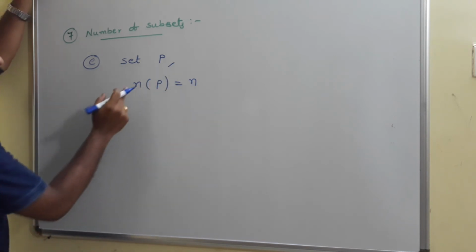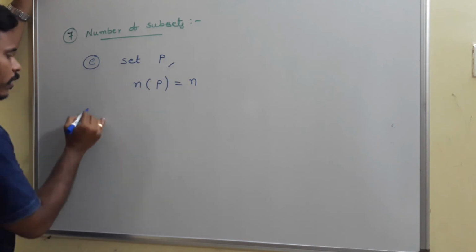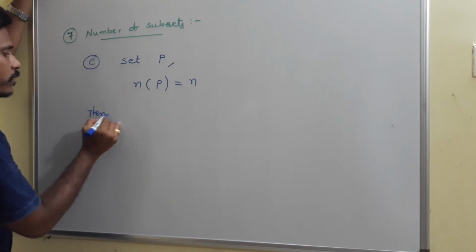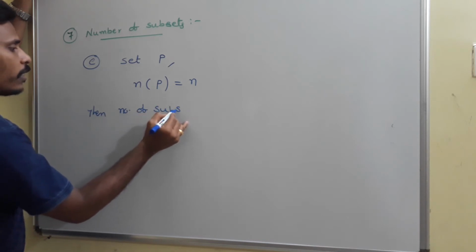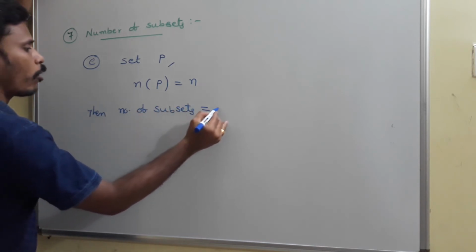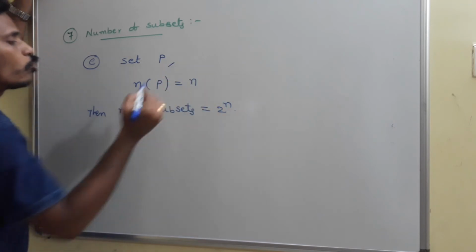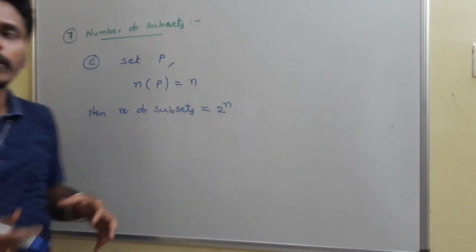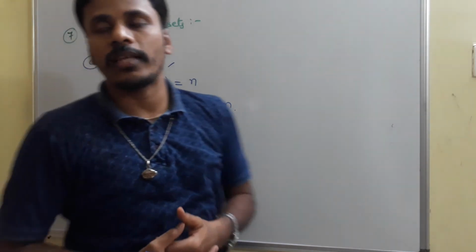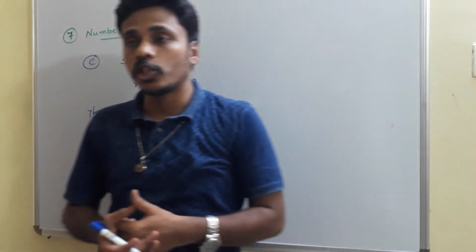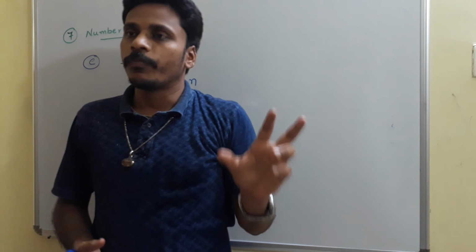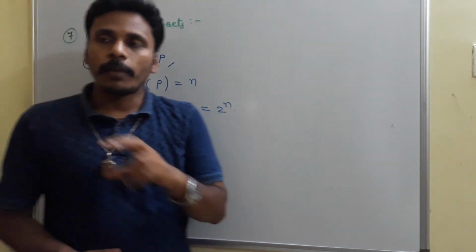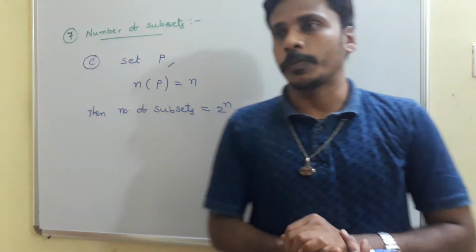If the number of elements in set P is n, then the number of subsets is nothing but 2 power n. Without listing directly, there is a chance to say that the number of subsets of a given set is 2 power n, just by observation. That is one way of discussion. By observing, we announce that the number of subsets is 2 power n.